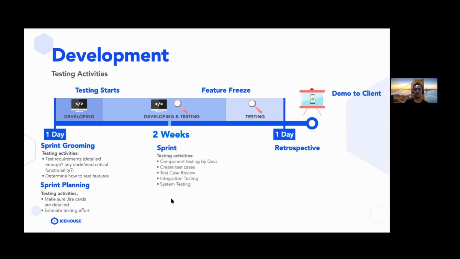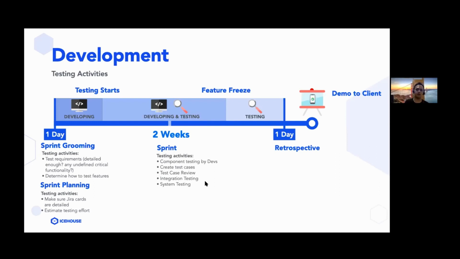Within a sprint, this is where most of the testing happens in the development phase, because this is where we start testing the features. And these are the different testing activities done. There's component testing or unit testing done by the developers. And the rest of these testing activities are actually done by the QA.